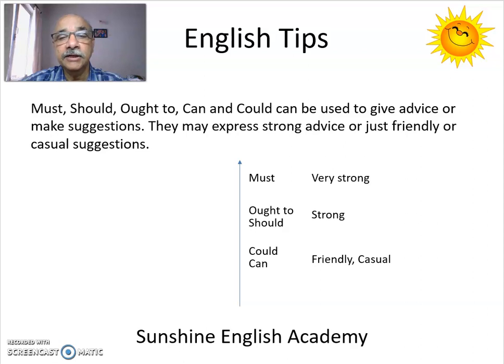Can and could are at the bottom, and these can be used to make friendly suggestions or casual suggestions. So you can say something like, you can take the train. So there is no insistence that you are making when you say you can take the train. You leave the choice to the person you are talking to.